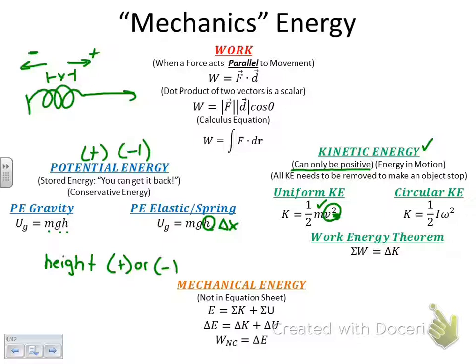And then we have this mechanical energy section right here, which just goes into the formula for mechanical energy, which is E. The mechanical energy is the sum of all the kinetic energy and all the potential energy in a system. And then you can say that the change of mechanical energy is equal to the change of kinetic energy plus the change in potential energy. But we'll also relate it to another quantity called non-conservative work. Non-conservative work is equal to the change in mechanical energy. If there's no change in mechanical energy, meaning the kinetic energy and the potential energy, when added together, keep adding up to be the same thing, there is no non-conservative work being done. And that also comes way, way later.